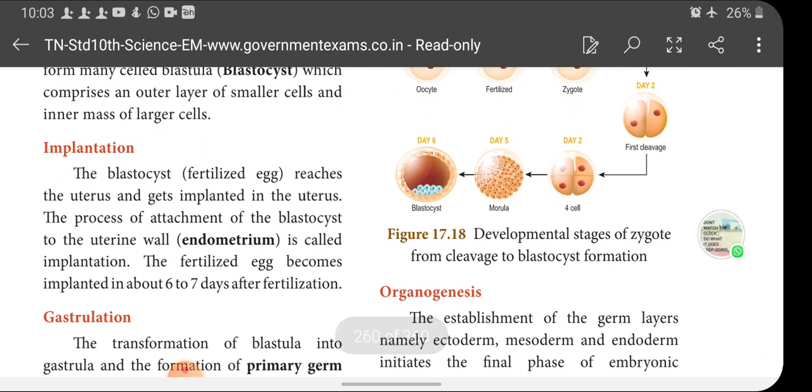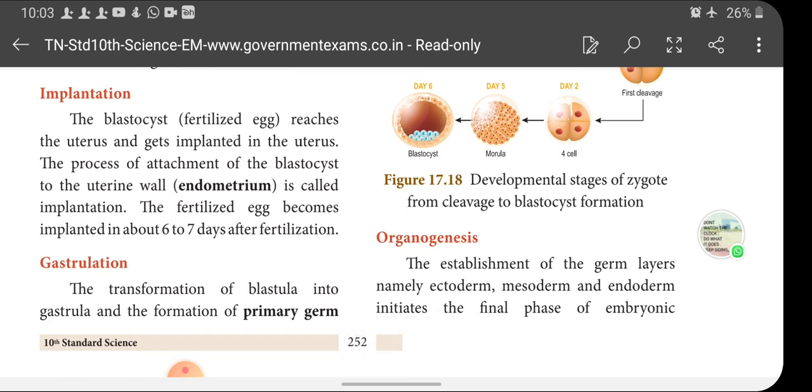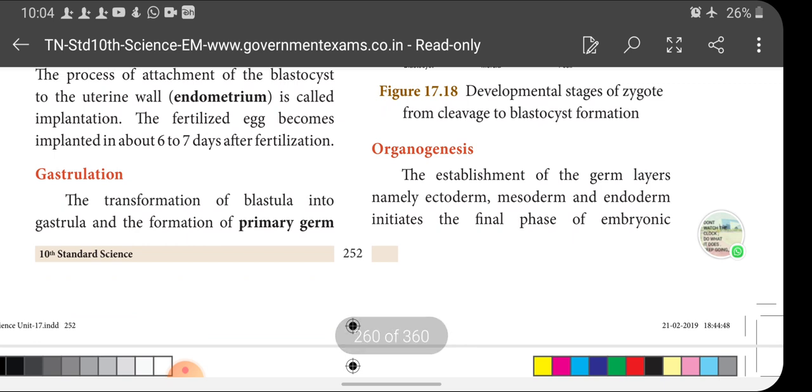Next, implantation. The blastocyst, that is the fertilized egg, reaches the uterus and gets implanted in the uterus, and the process of attachment of the blastocyst to the uterine wall is called implantation. Once the blastocyst reaches the uterus, it gets attached to the endometrium of the uterine wall, and this attachment is called implantation. The fertilized egg becomes implanted about 6 to 7 days after fertilization.